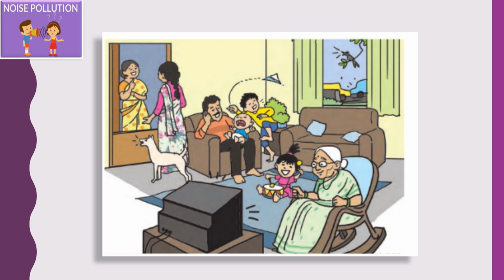First, there are two women talking with each other. That is one of the sounds. Second, the barking of the dog. Third, the crying baby. The man is talking on the mobile. That is one of the sounds. The boy is playing with a paper aeroplane. That is also one of the sounds. Grandma is watching a TV program, so the TV sound is there. One girl is playing on the drum. That is also a sound. Then outside the window, a bird is singing. That is also a sound. So these are the sounds we can see in the picture.